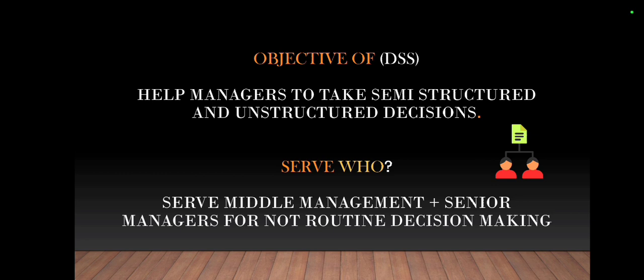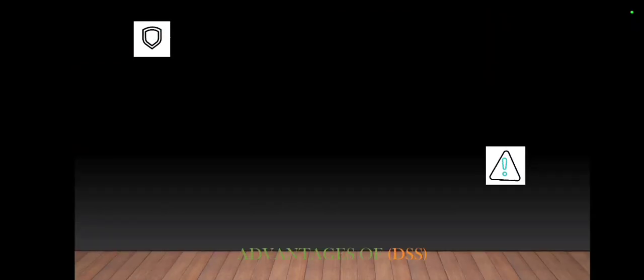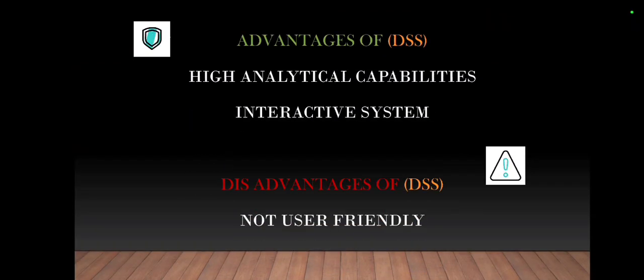There are also 3 components of DSS. They are database, model-based, and user interface. Before we start to know which managers this system serves, there are also 2 types of DSS, the model-driven and the data-driven one. They both serve middle management and senior managers for non-routine decision making. Like any system has advantages and disadvantages, this system also has its own. Let's start with the advantages, which are highly analytical capabilities and an interactive system, while the disadvantage is that it is not user friendly.